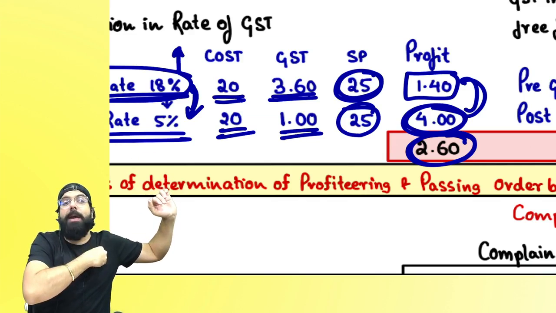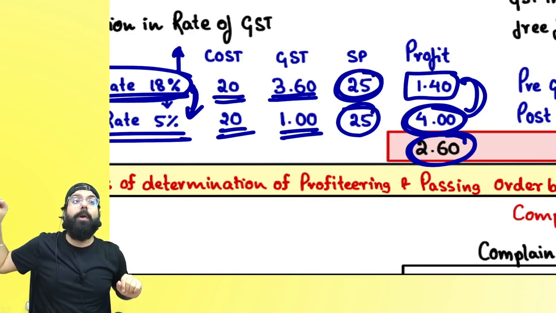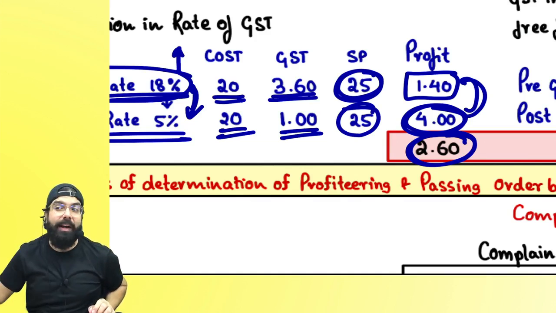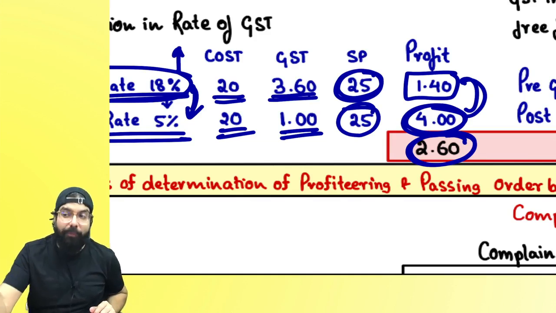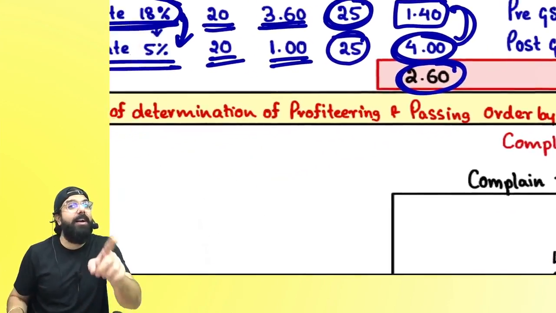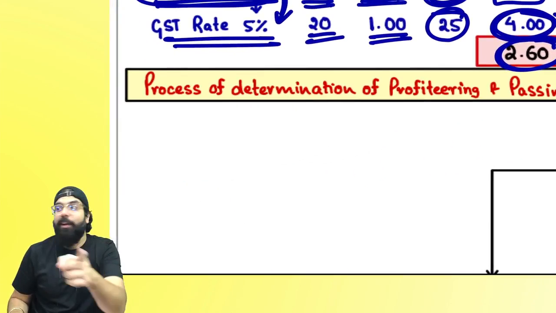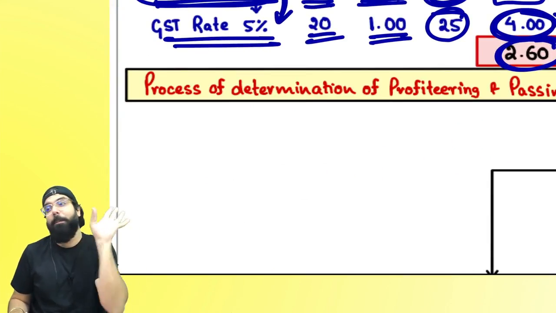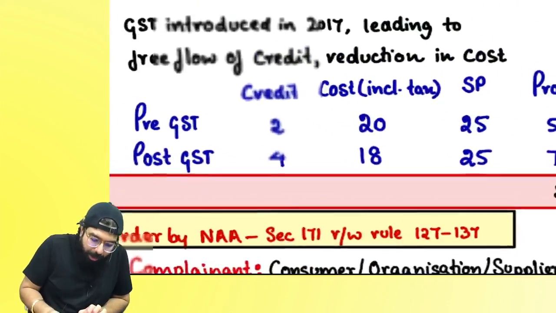If you don't give it to my pocket, you are doing profiteering, making extra profit because of the GST rate coming down. You are doing profiteering, and I will complain to the National Anti-Profiteering Authority. You cry, go and complain. They will catch hold of him, cancel his registration, and impose a penalty. Sir, one more thing you tell me.